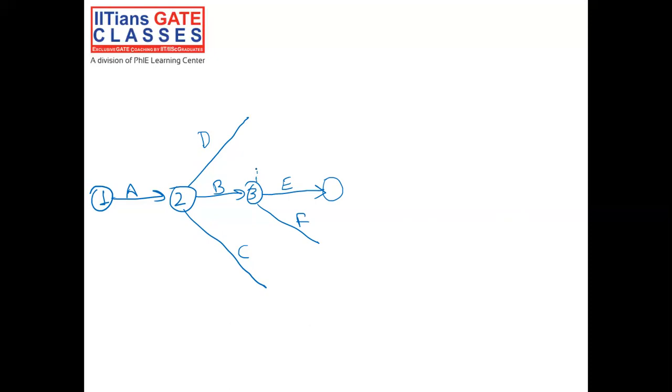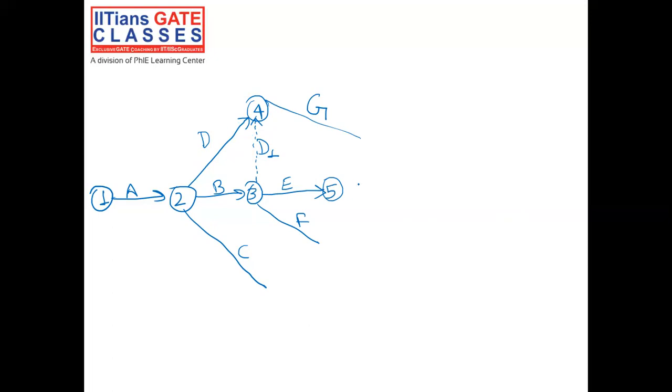We will draw a dummy activity from here to here. Let's call it dummy activity D1, and this activity here G. So this would be 4, this would be 5.